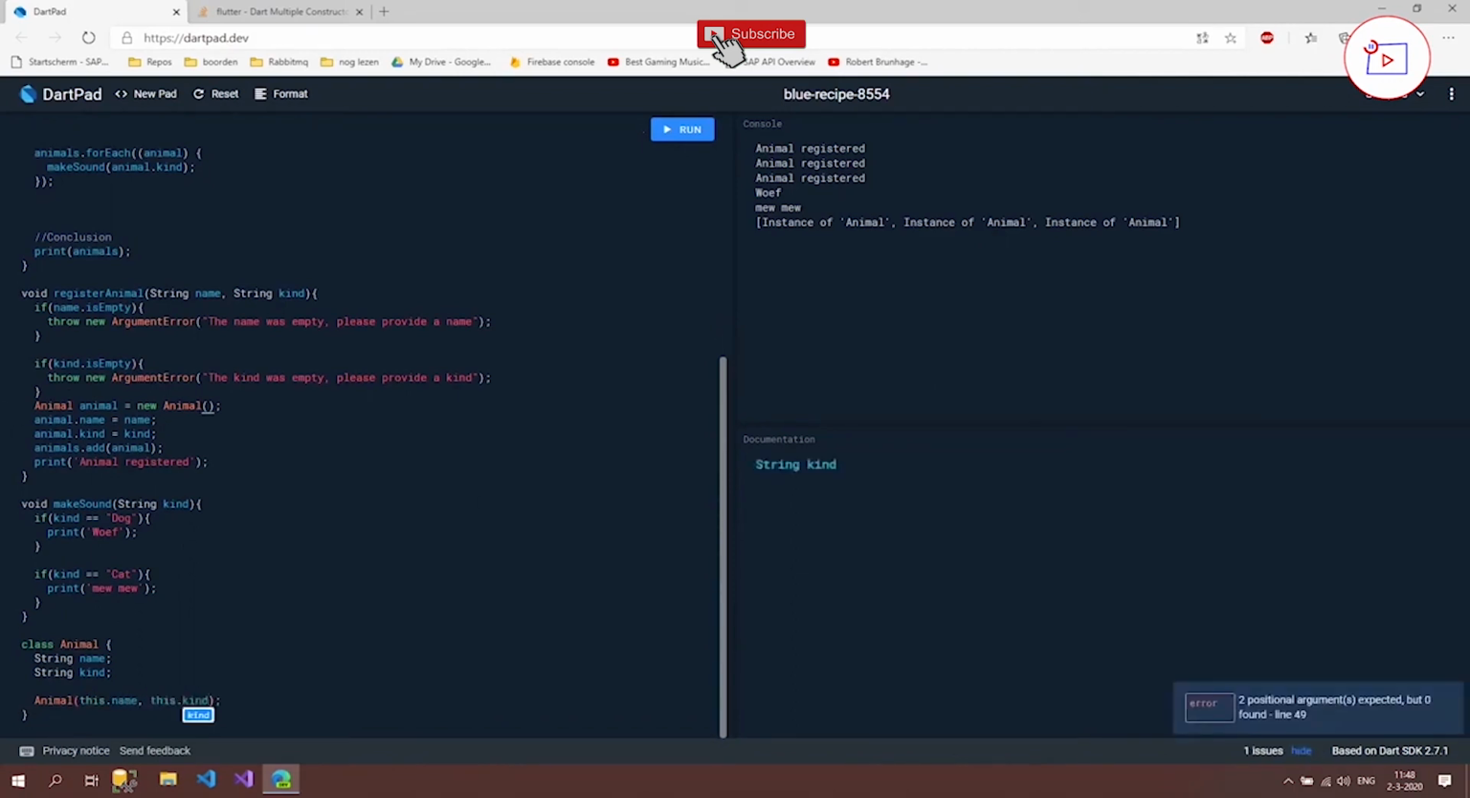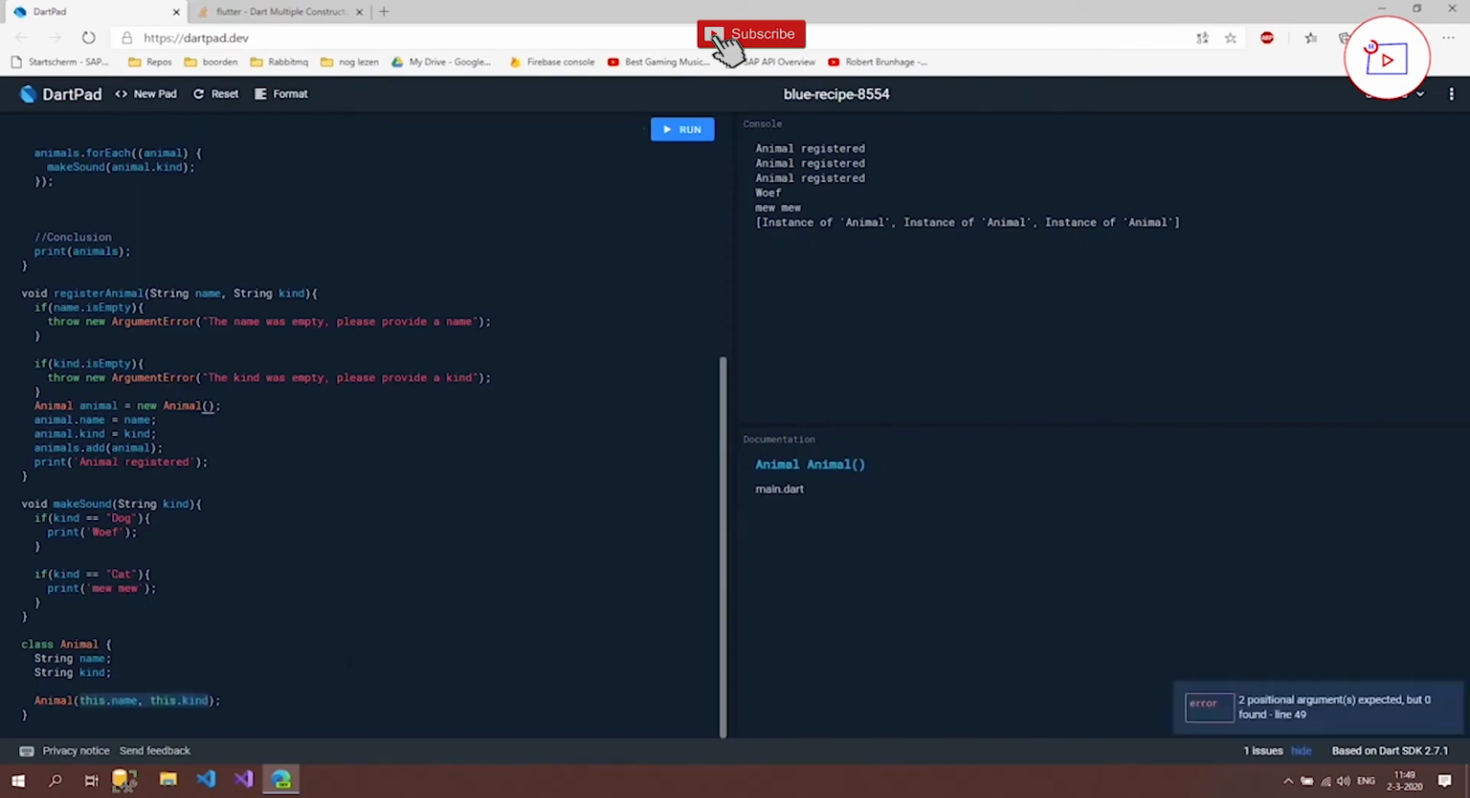And as you can see, we now have an arrow, and if we click here, we can see that 2 positional arguments are expected but 0 found. And when we click on it, we can see that our string name and string kind are defined here. So if I now delete this again, and I click here, then you can see that it's empty. So let's change that back.